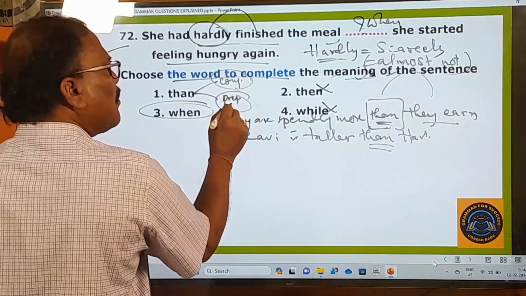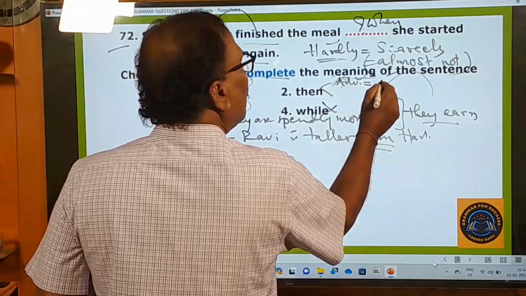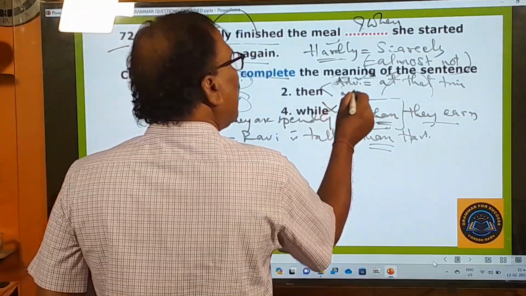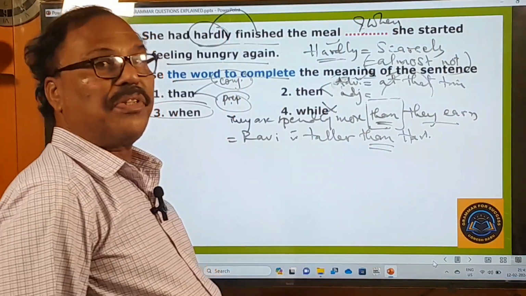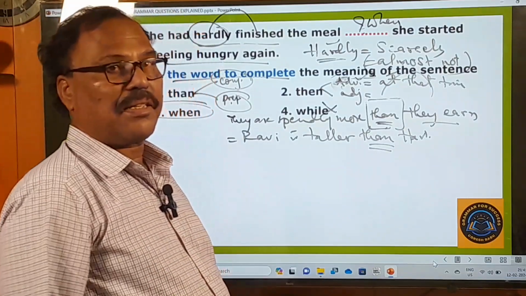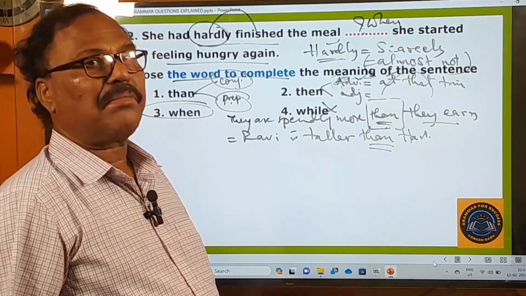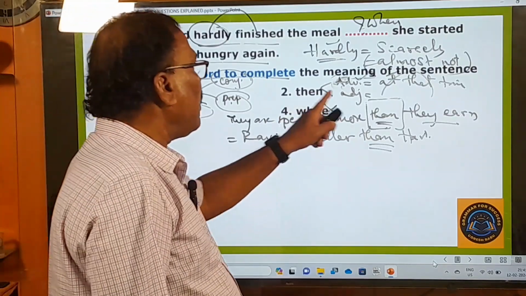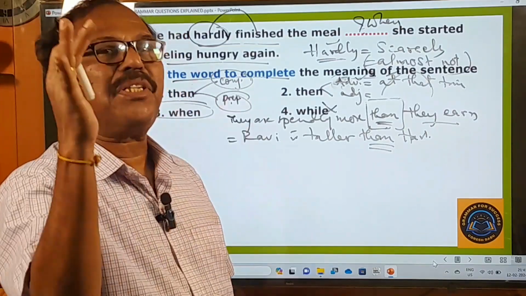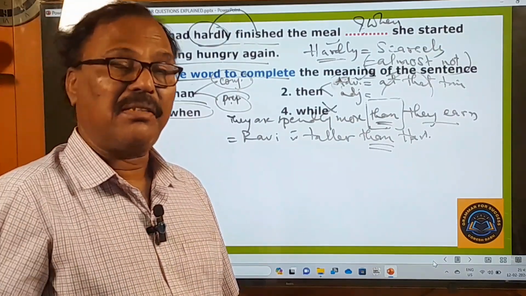Than is a conjunction. Then means what? It is an adverb. When it means at that time, at that time. And then means what? It's an adjective. And it is used with a noun. See here, at that time. So then I was not in the class. Then I was not at that place. Then means at that time. So here then is also an adjective. Then it is used with a noun. The then Prime Minister of India, Jawaharlal Nehru. The then President of the USA. The then President.